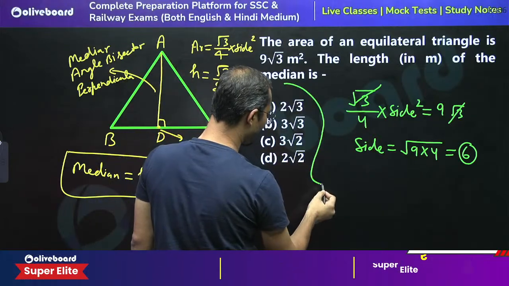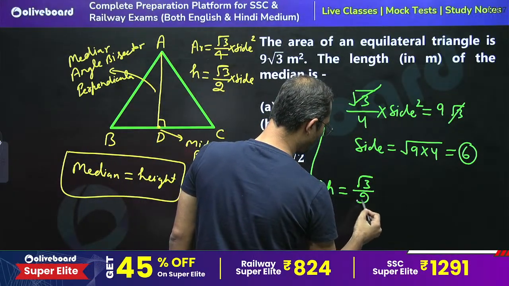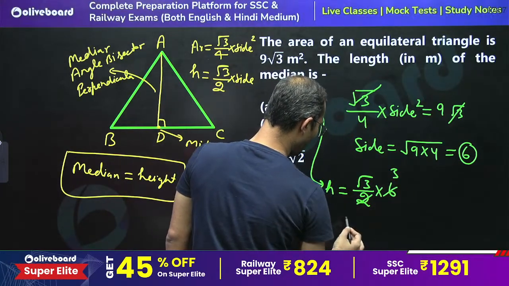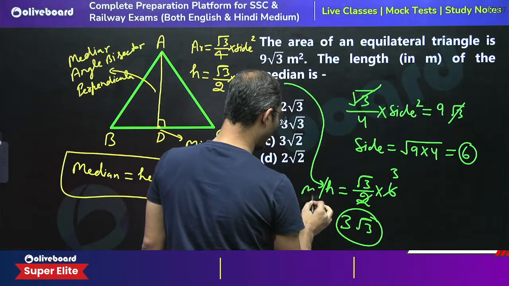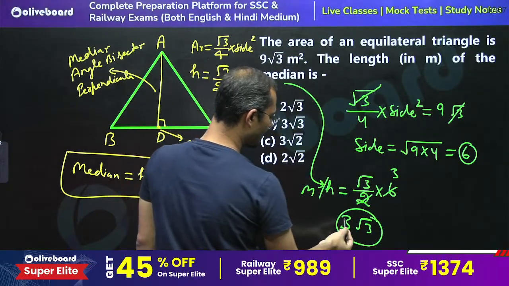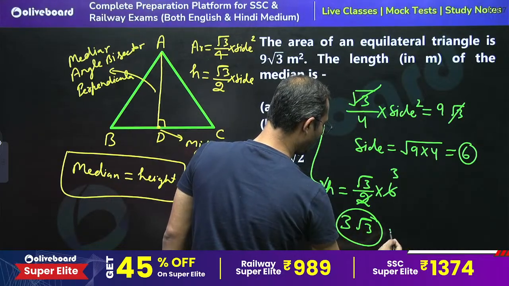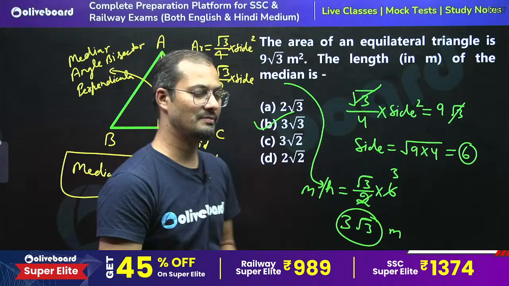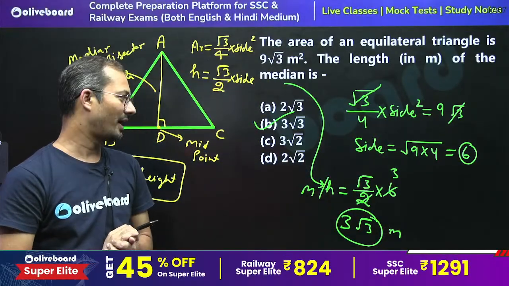The length of median is equal to height, which is root 3 by 2 into side. Side is 6, so the median length is 3 root 3 meter. So option B is the right answer.